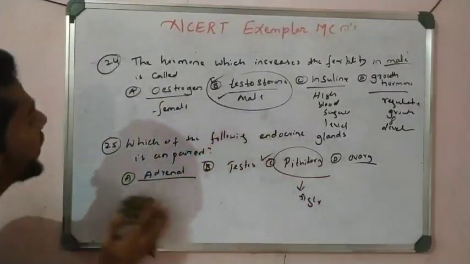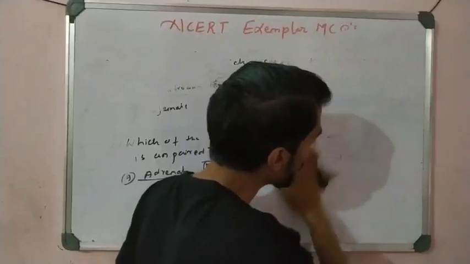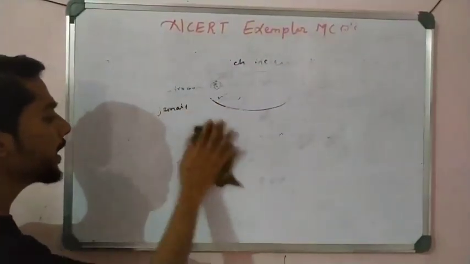Now question number 26. I can take more direct questions here.